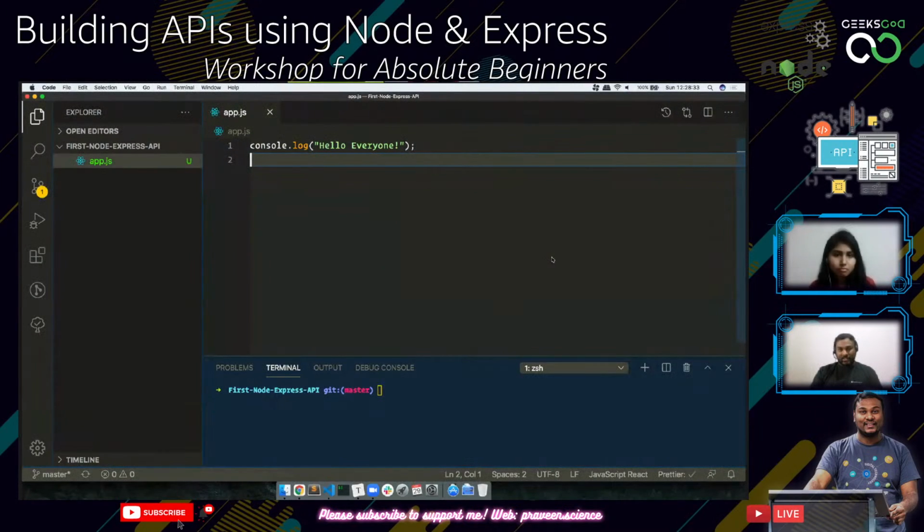if it is a Node.js application, what we need to do is type in node and then app. App is the name of the file. So I'm just typing that in, boom, I got hello everyone. But let's make it like a real application.